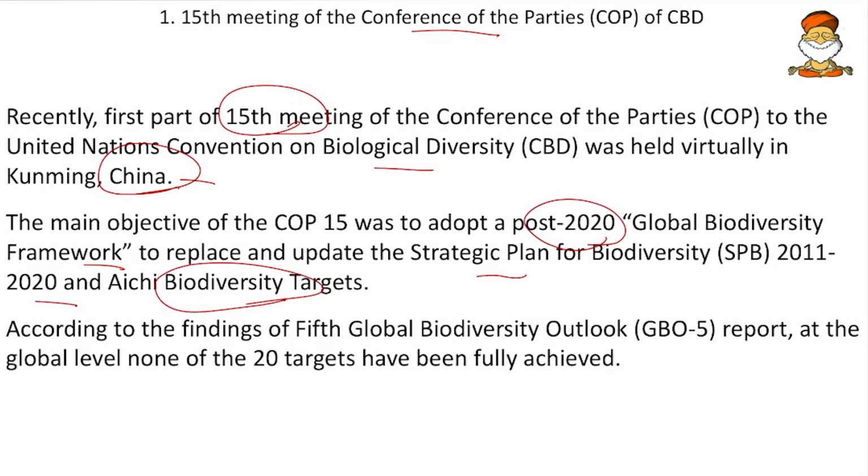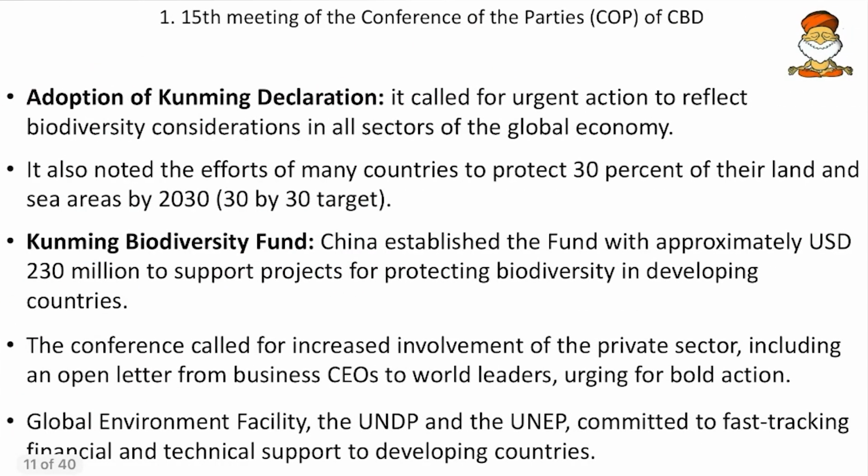And according to the findings of the 5th Global Biodiversity Outlook, at the global level, none of the 20 targets have been fully achieved. So none of the 20 Aichi targets have been achieved. So it is time to pull up our socks and be ready for that. And then the adoption of the Kunming Declaration. So it said that urgent action is needed to reflect biodiversity considerations in all sectors of the global economy. So not one or two, all sectors should consider this.